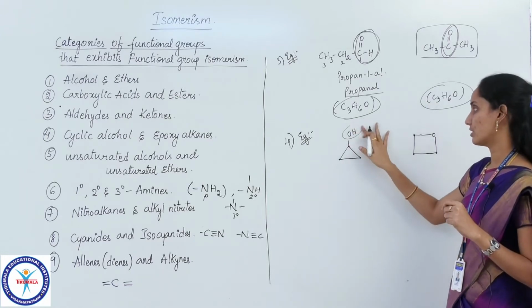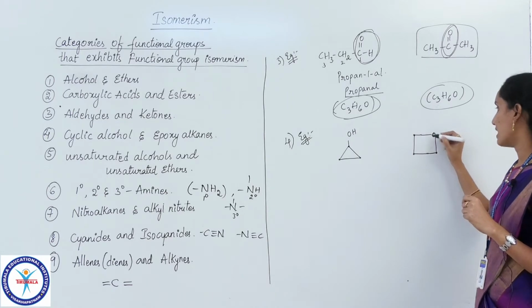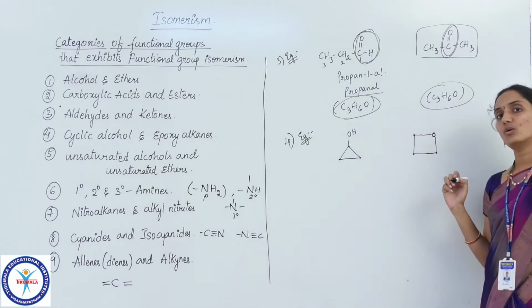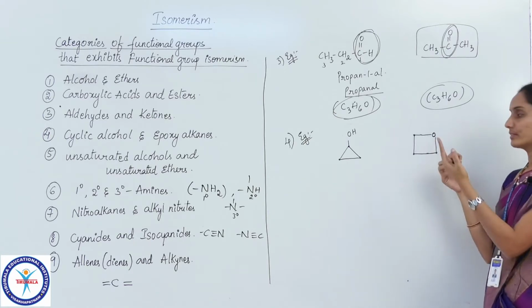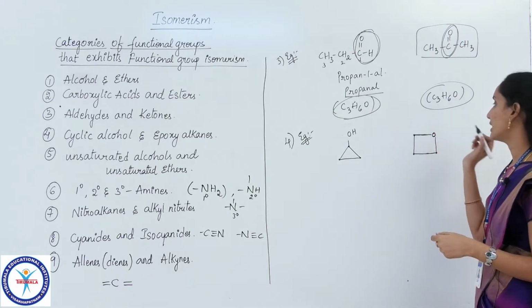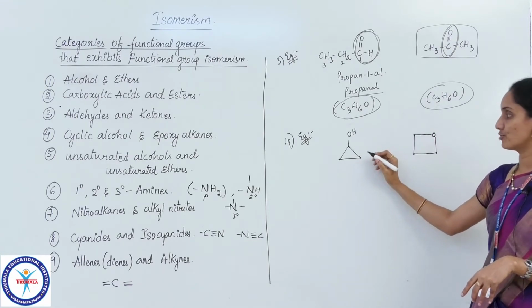So this is a cyclic alcohol, of course. Now it is an epoxy alkane, because I have told you that if O, that is the ether group, is present within the cyclic chain, then such alkanes are called epoxy alkanes. Now you just check the molecular formula of these two compounds.